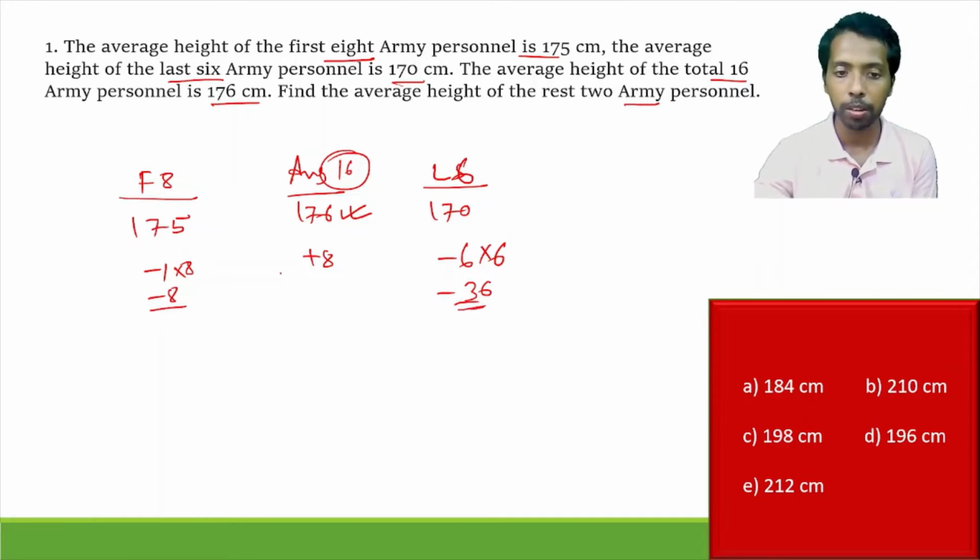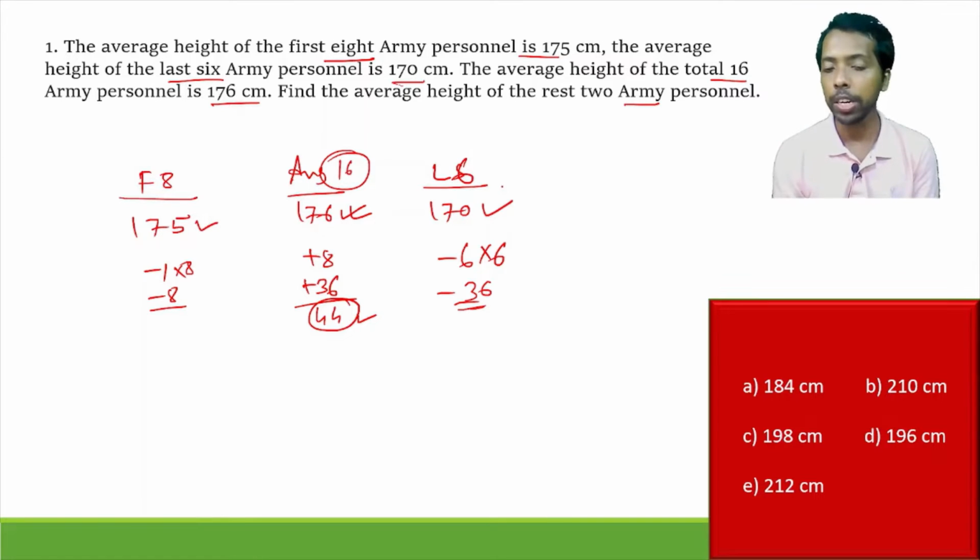We have to fix this here on the total average, that is 44. So 44 is less here. To make 176 the average height of all the 16 army personnel, we have to add 44. So we have already had some information, that is 8 army personnel average height is 175, and 6 army personnel average height is 170. So whatever we can fix can only be doable by the rest of the 2 army personnel. So the rest of the 2 army personnel's average height should be 176 as the basic. That is the basic average height. But we have to add 44 extra.